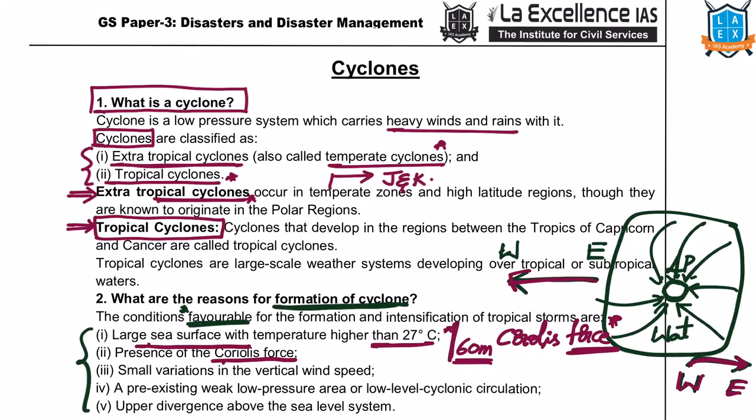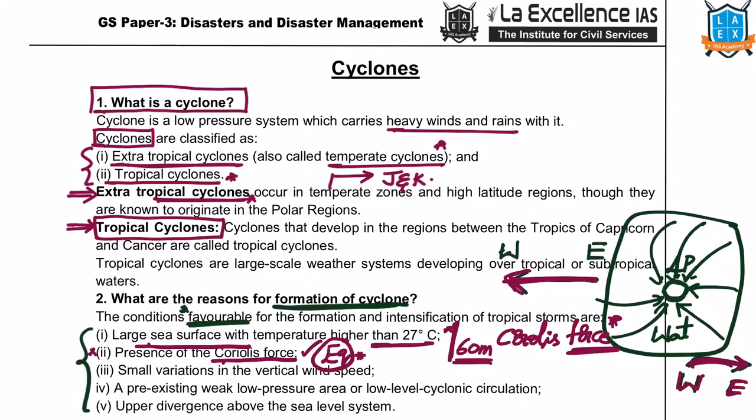We just understood based on the Coriolis force only this weather system is moving either from east to west or from west to east. So, Coriolis force should be present. Tell me which area doesn't experience Coriolis force? It's equatorial region. That's why near equator we will not experience any kind of tropical cyclones.